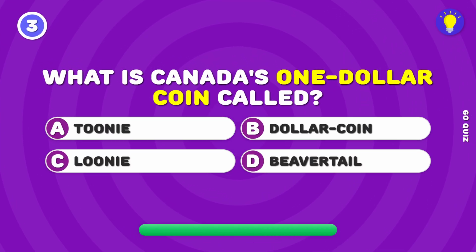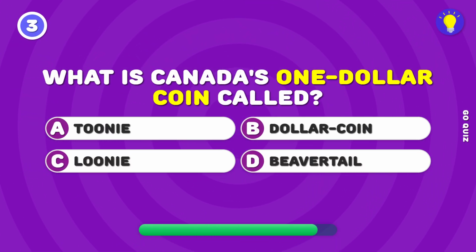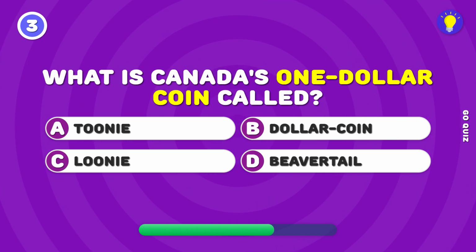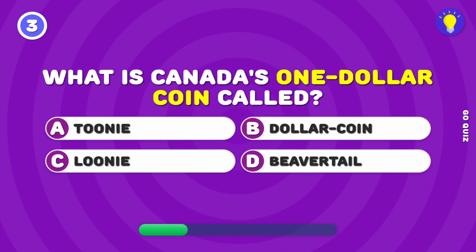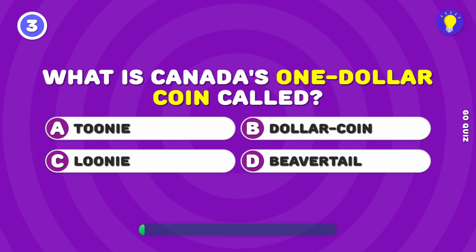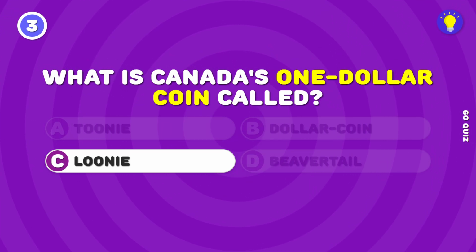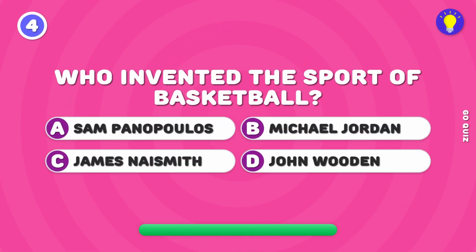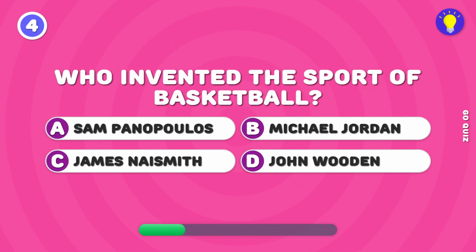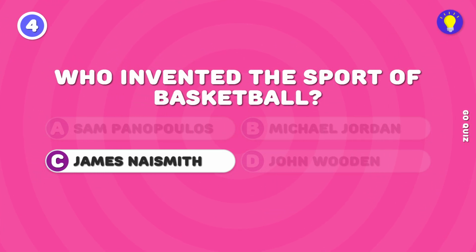What is Canada's $1 coin called? The Canadian $1 coin is called a loonie. Who invented the sport of basketball? Basketball was invented by Canadian James Naismith.